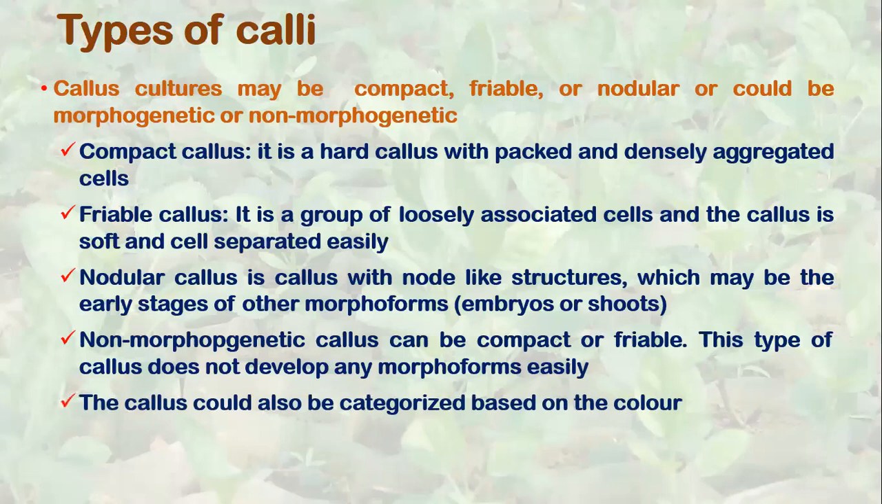The callus could also be categorized based on the color. We can also differentiate callus based on the color. Remember, two slides back, the two callus I was comparing: one was green with certain other type of colors and the other was completely creamish in color. So callus can be of different colors. It can be red, yellow, orange, green, light green, pale green, dark green, or white. Any type of callus can be categorized based on the color.